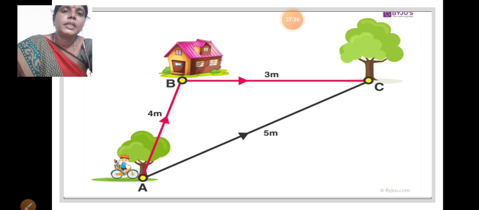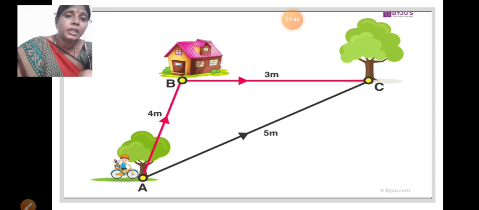Okay children, this is the distance of motion. When the boy is going to the house, he can select this route, but not A to C, C to B. He can select A to B. When the boy moves towards the C place, at that time he can travel from A to C directly because the length is the shortest.